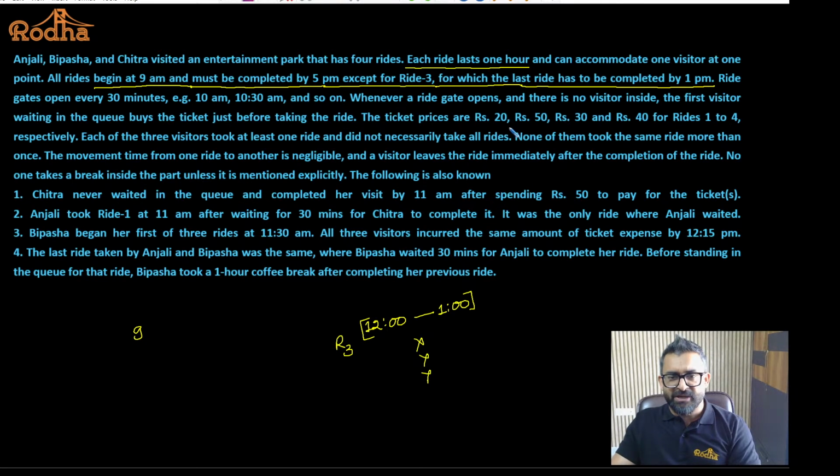The ticket prices are 20, 50, 30 and 40 for ride 1 to 4. So ride 1 is going to cost 20, ride 2 is 50, then 30 and 40. So the most expensive ride is ride 1.